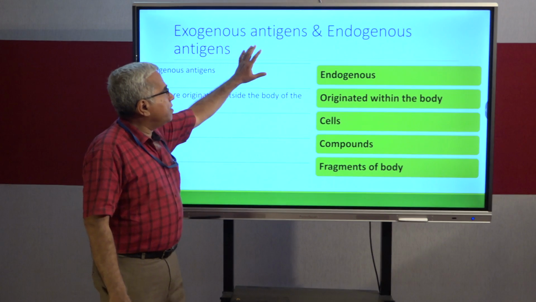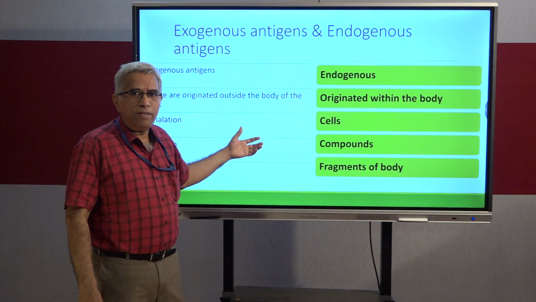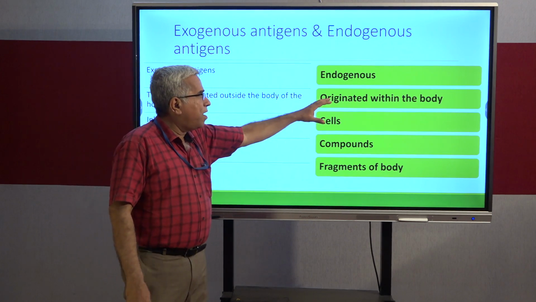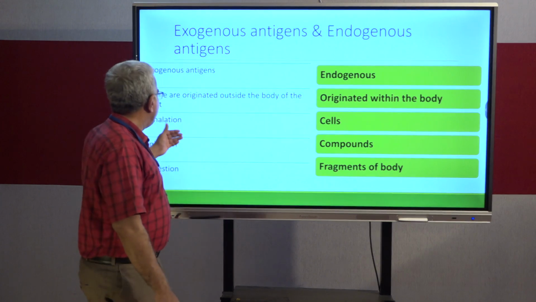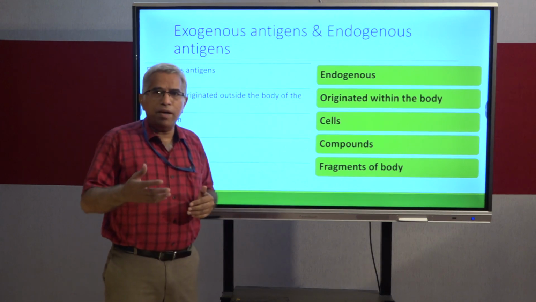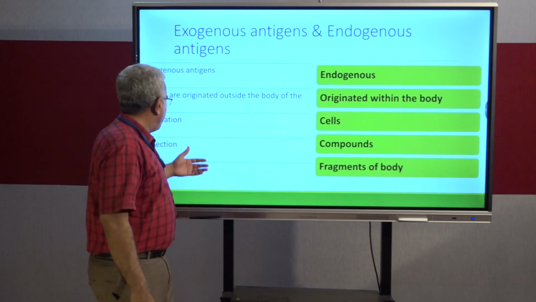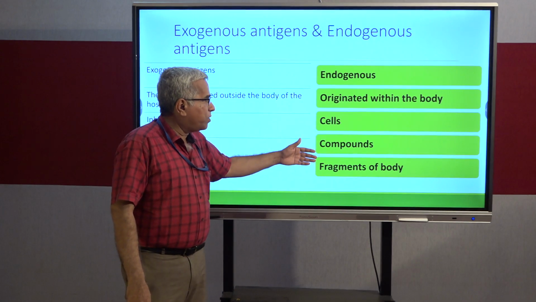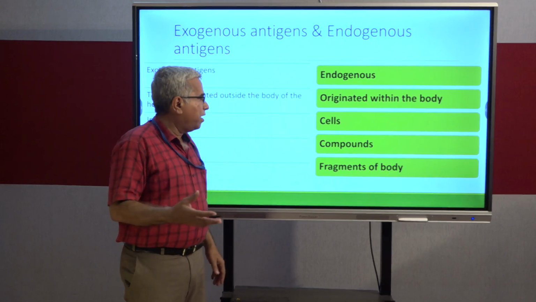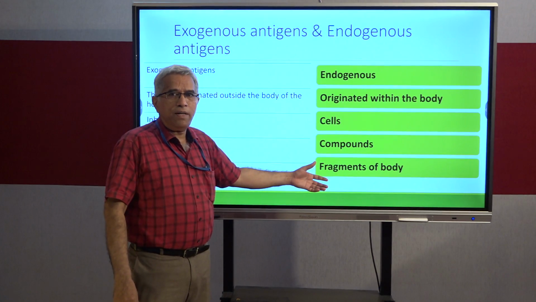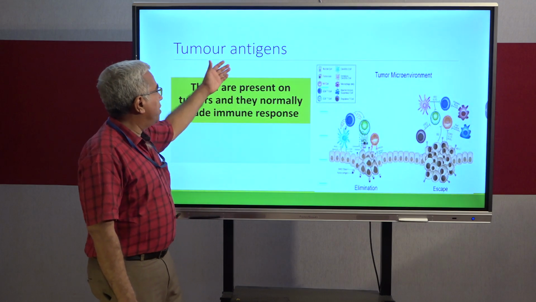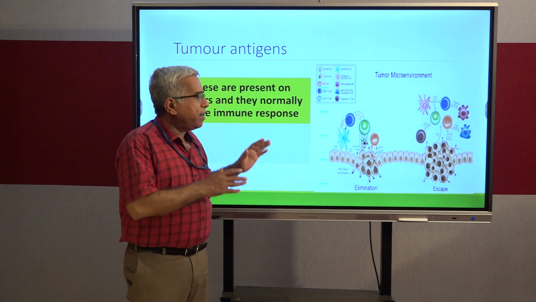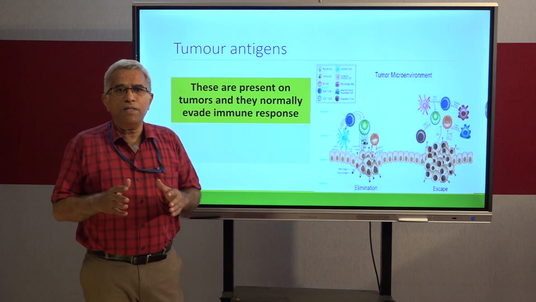Exogenous antigens and endogenous antigens. The name itself indicates exogenous antigens are from outside the body, whereas endogenous antigens originate within the body. Exogenous antigens will get access into your body either by inhalation, by injection or by ingestion. Whereas the cells within the body, compounds that are prepared in metabolic activities, and fragments of the body act as endogenous antigens. Apart from that, there are tumor antigens. You can see the tumor antigens here, cancerous antigens. So this is about the antigen nature and antigen classification, definition of antigen, my dear students.